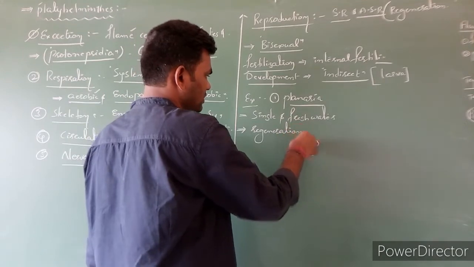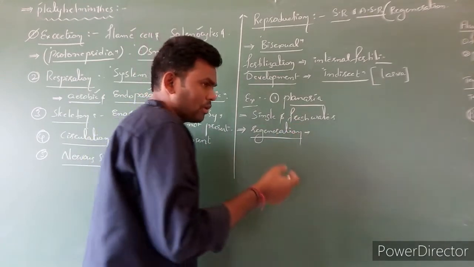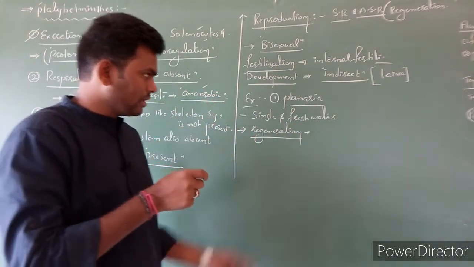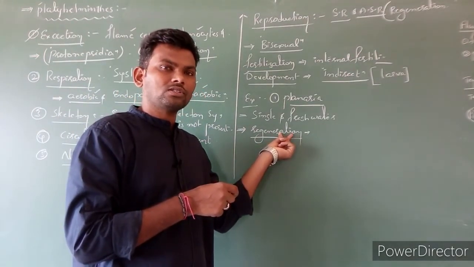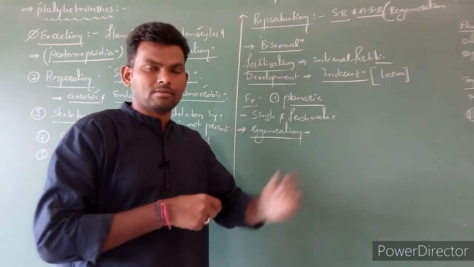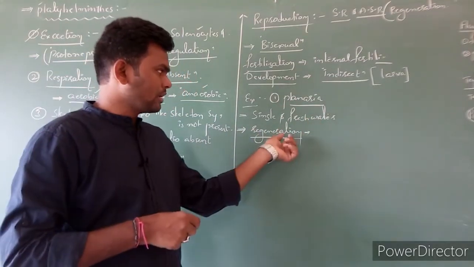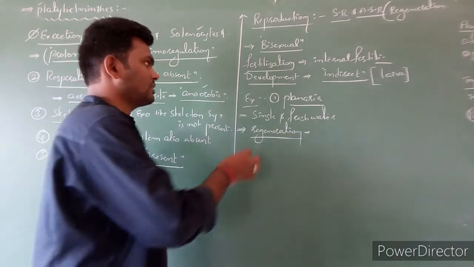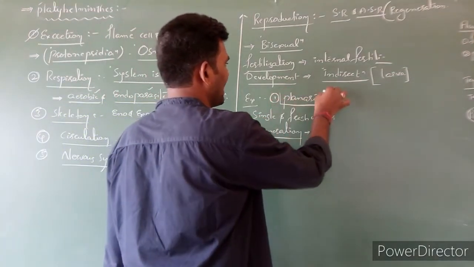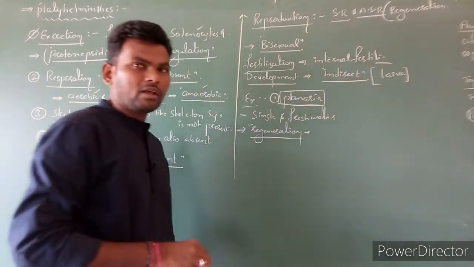What is meant by regeneration? Any part of the animal body has the capacity to produce the entire organism. Clear? Such capacity is called regeneration. Planaria members have a high regeneration capacity. Clear?